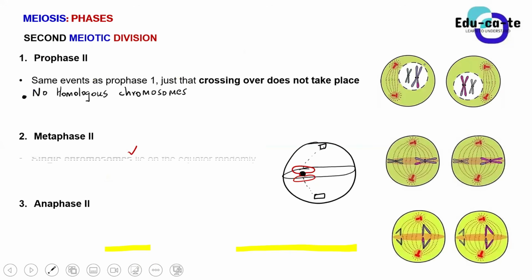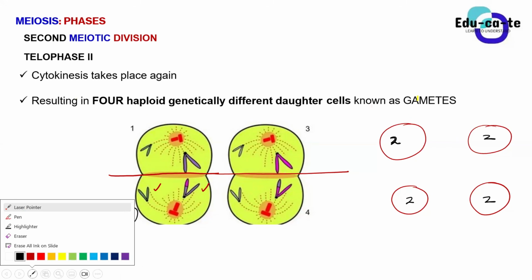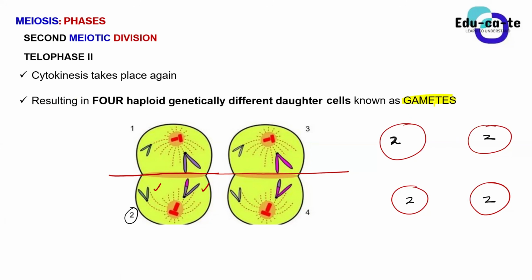That's how we are able to end up having 4 haploid, genetically different daughter cells, and we give them a name as gametes. So here we have definitely formed the gametes because we have divided 2 times. So this is your telophase 2, which serves as the final stage. So do you guys see the maths part of the chromosome splitting?